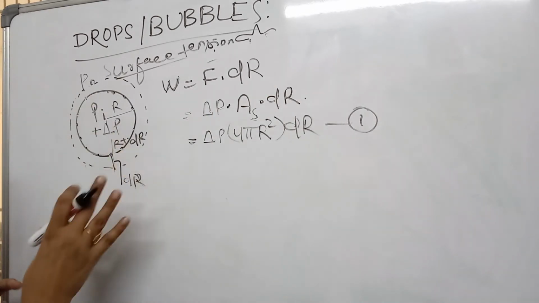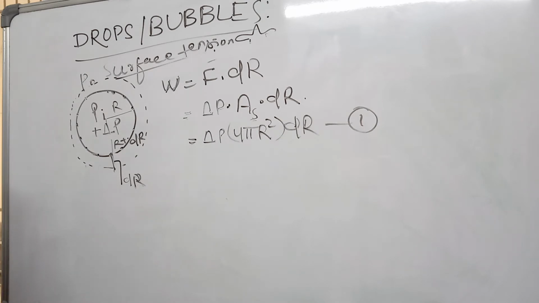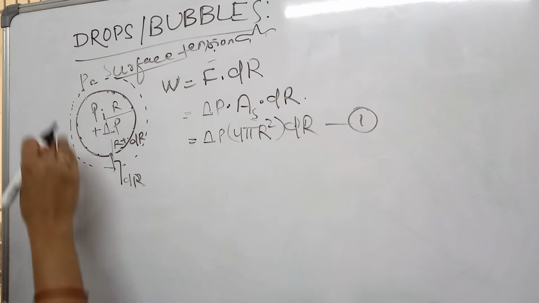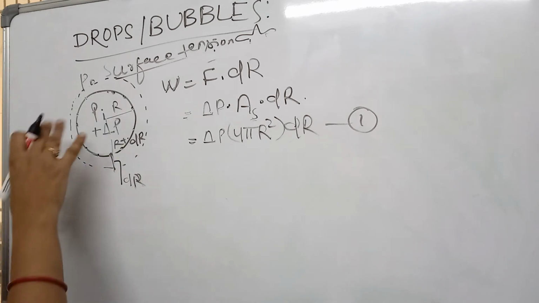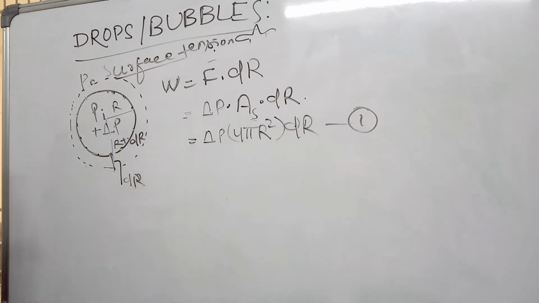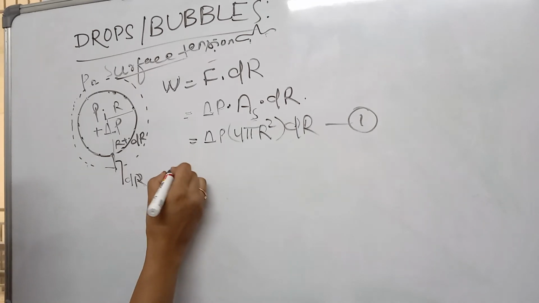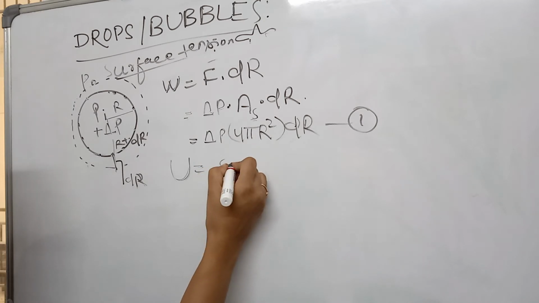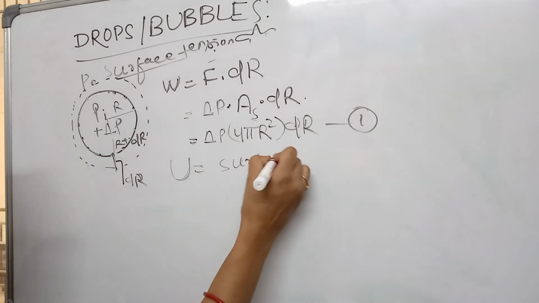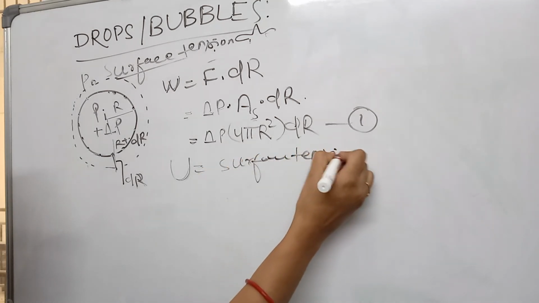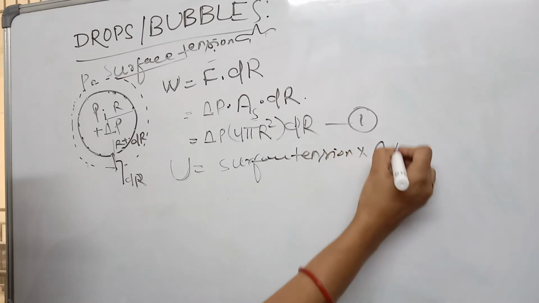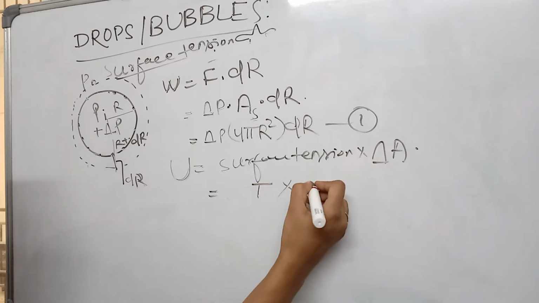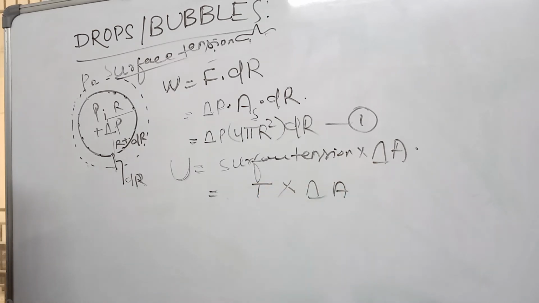Now again this work done is stored as potential energy. In this case we can say that the work done is stored as its surface energy. So let's calculate the surface energy. We know that the surface energy is equal to surface tension multiplied with increase in area delta A. Here the surface tension of water is T and the increase in area is delta A, suppose.